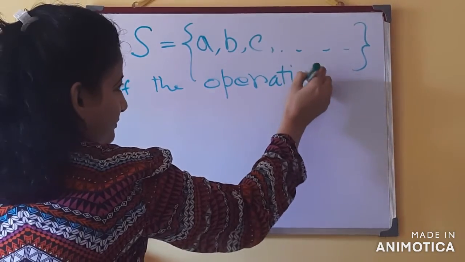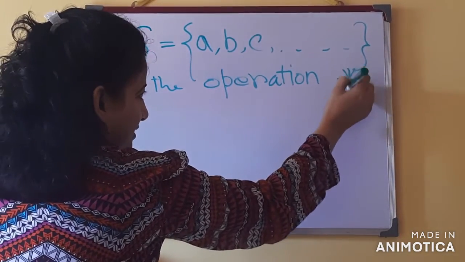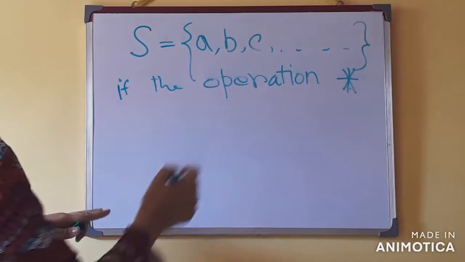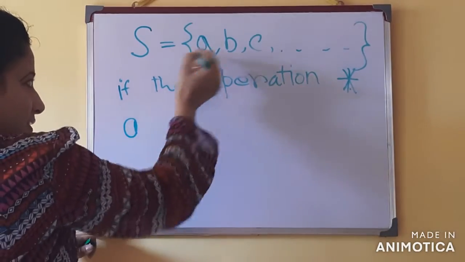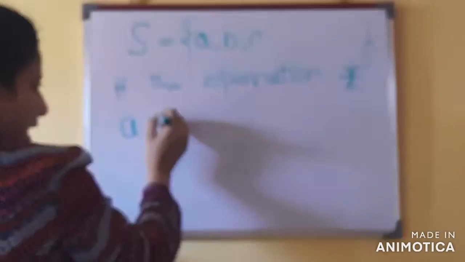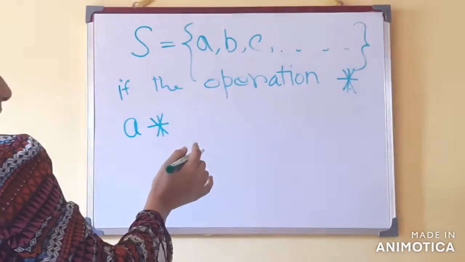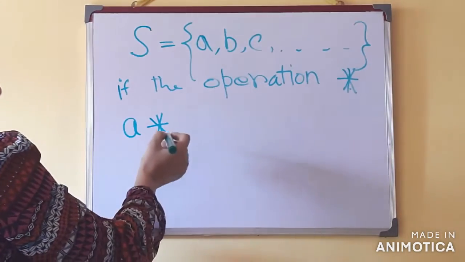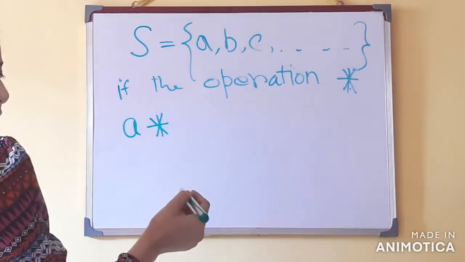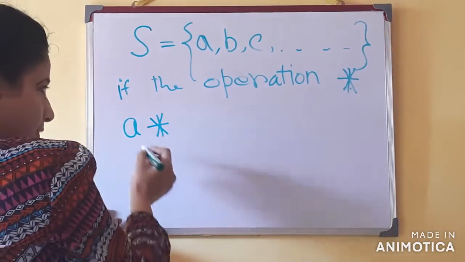like this sign I am denoting here, then A means an element of this set. I am not saying it is binary yet, because I am stating the condition for when we can say that an operation is a binary operation.